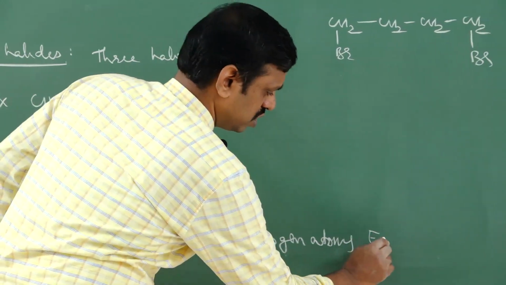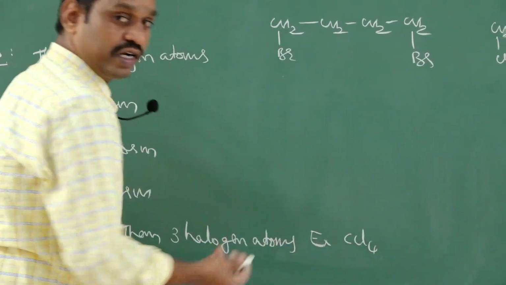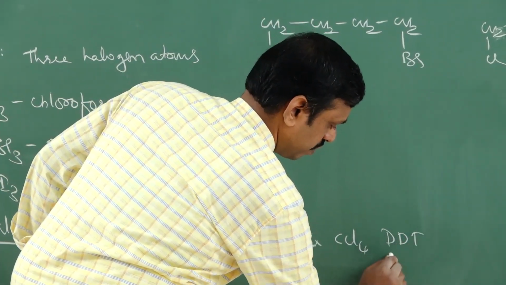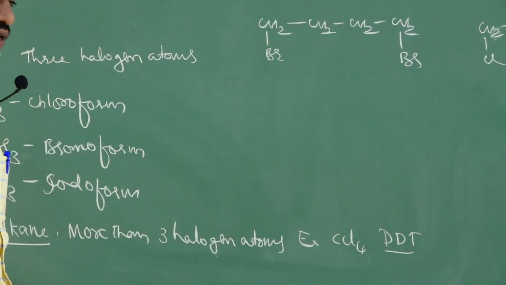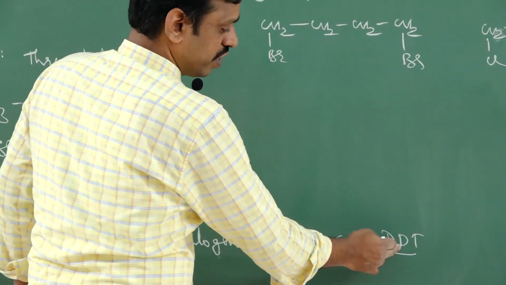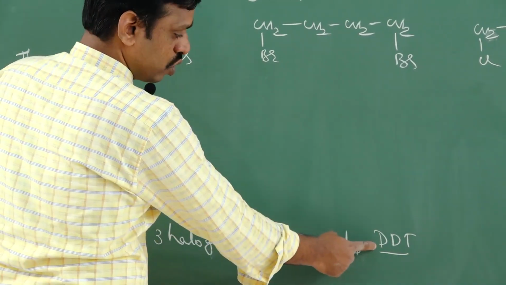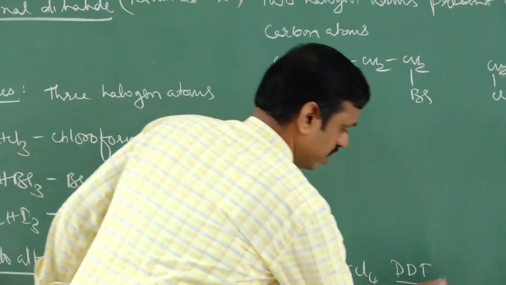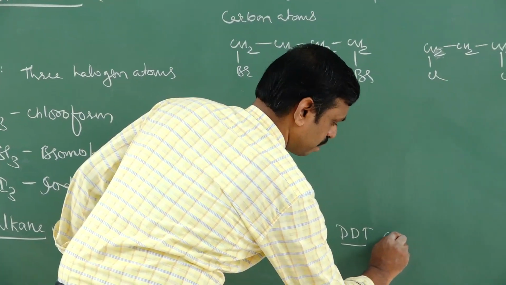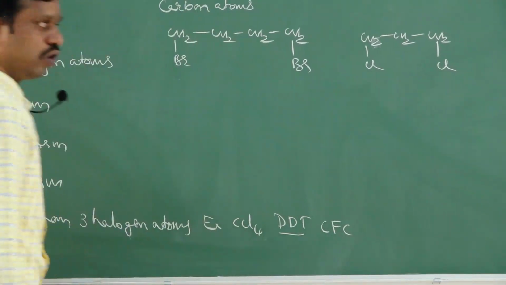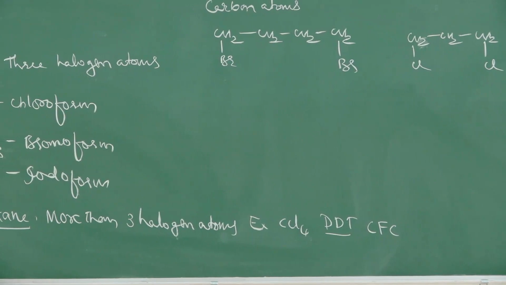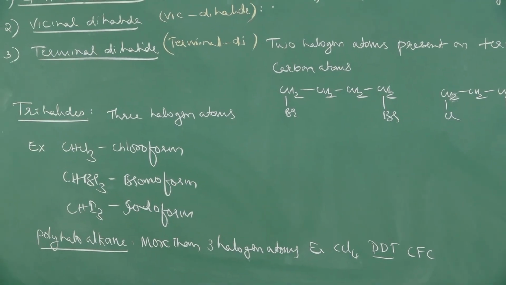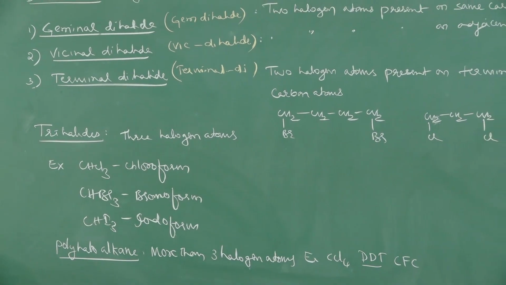For example, CCl4, carbon tetrachloride. Next, DDT. We will study this DDT structure in this topic. It is called dichloro diphenyl trichloroethane. And even chlorofluorocarbons are also examples for polyhaloalkanes. So this is the classification of haloalkanes based on the number of halogen atoms.